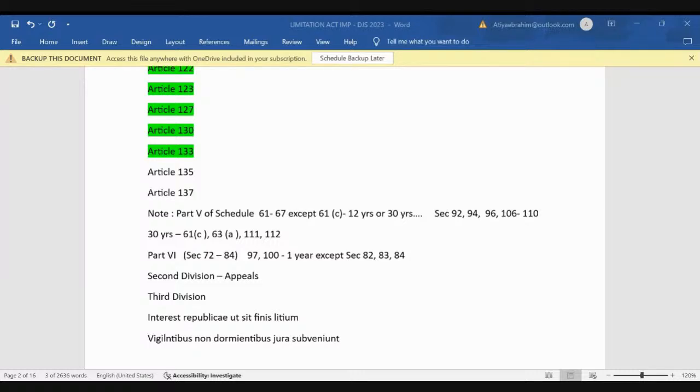Third is that unnecessary delay only leads to the loss and destruction of documents and evidences. That is why we don't want long and unnecessary delay. And the third is also relating to the conduct of the plaintiff, that if you have a right, then you act promptly. Right? This is my point on why the Limitation Act is needed. Now, the object is clear to everyone: to quieten long possession and extinguish stale demands.